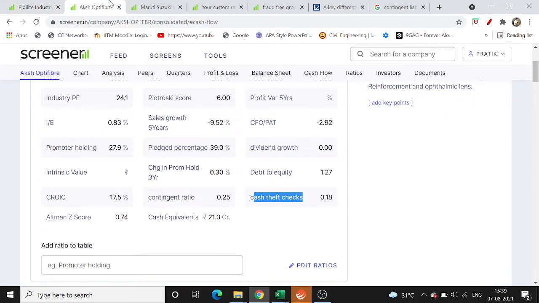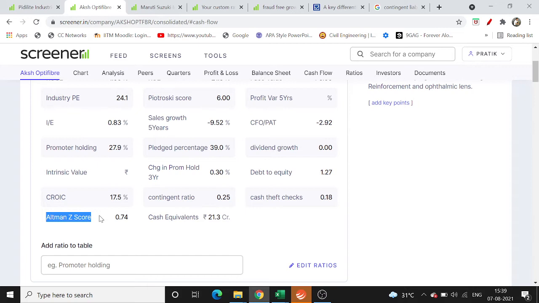These two are quite important, and I developed them only recently; I used to not check this before. Again, one more very important ratio I found is the Altman Z score. We shouldn't worry about how we find this score. There is a gentleman called Altman who developed a score, and we just need to use that score.